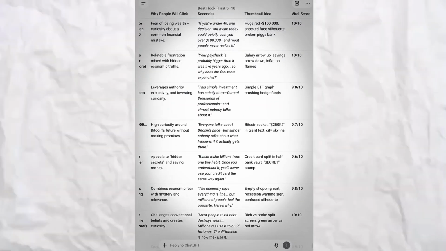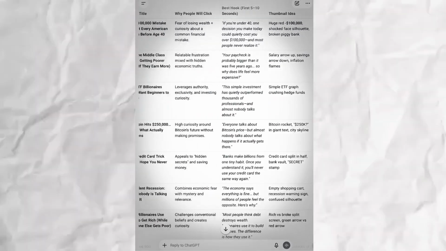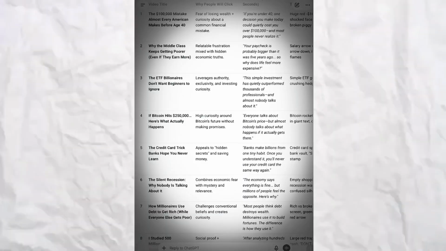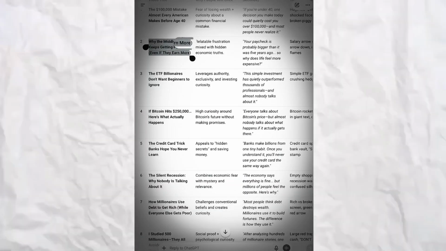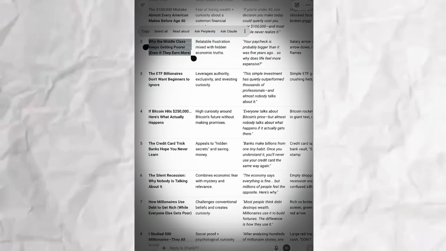Pick whichever topic you like. If none of the 10 work, ask ChatGPT to generate 10 more. Right now, I like this topic. Why the middle class keeps getting poorer even if they earn more. I'll give that same for this topic.